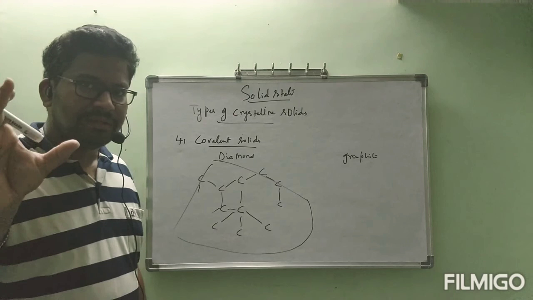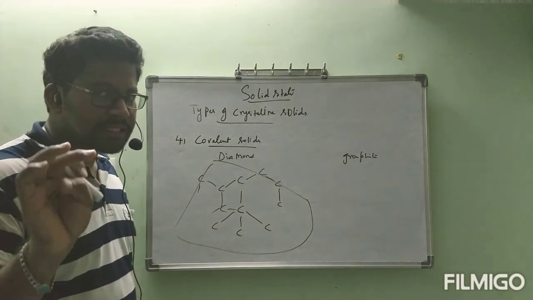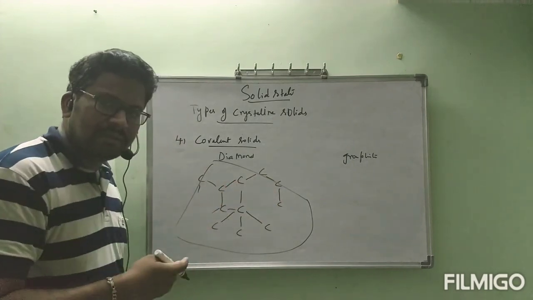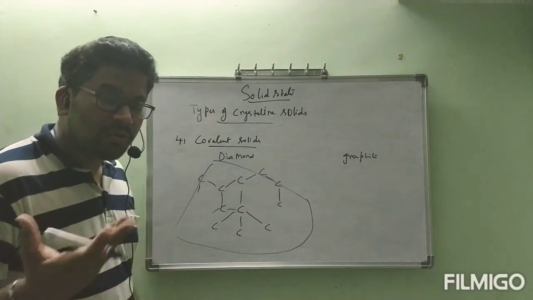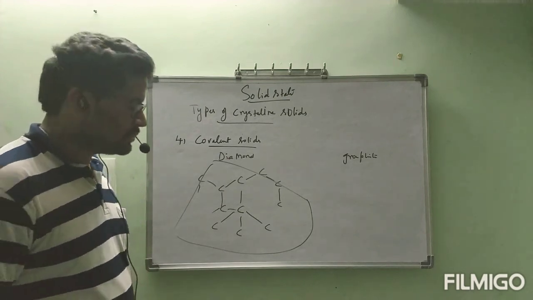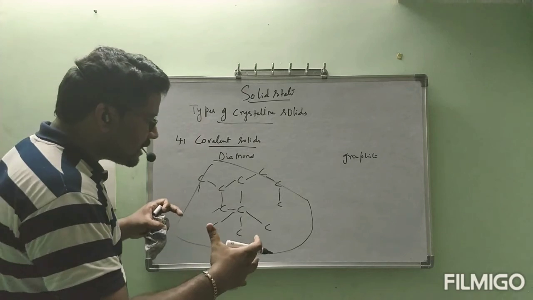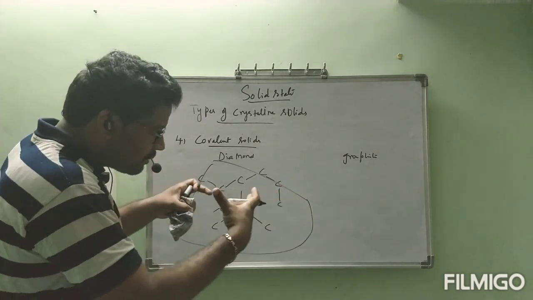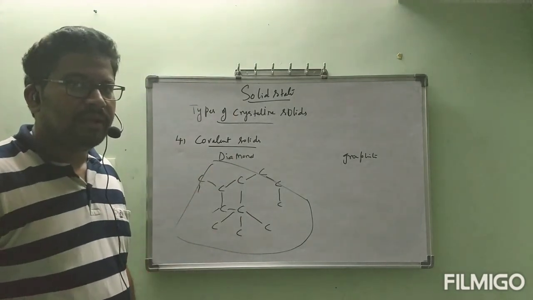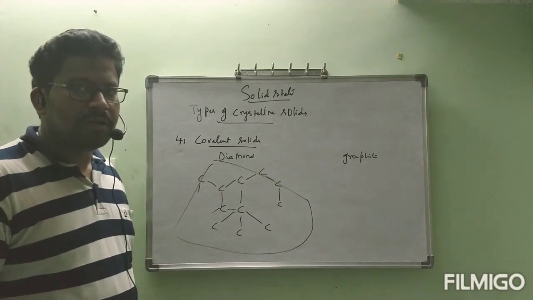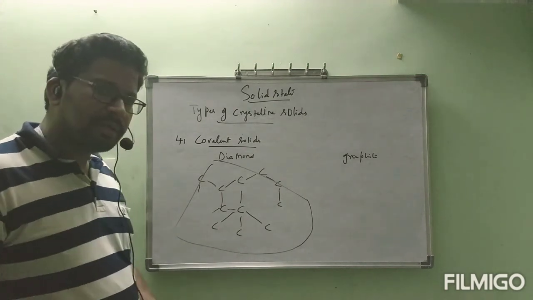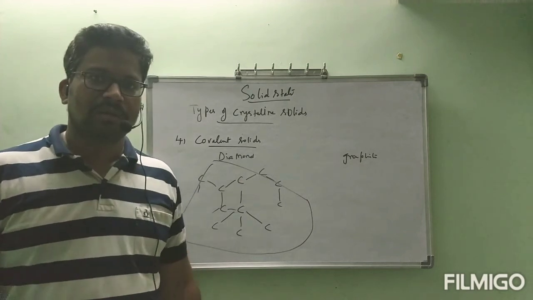In molecular solids, we have van der Waals forces, dipole-dipole attractions, and H bonds. But here, between carbon and carbon, everywhere, covalent bonds are present. Covalent bonds are very much stronger than hydrogen bonds. So in this diamond, these carbon particles are present with covalent bonds, very closely packed, which leads to a very high melting point. Are you able to understand, ma? That is the difference between molecular solid and covalent solid. In covalent solid, between the particles also we have chemical bonds only.